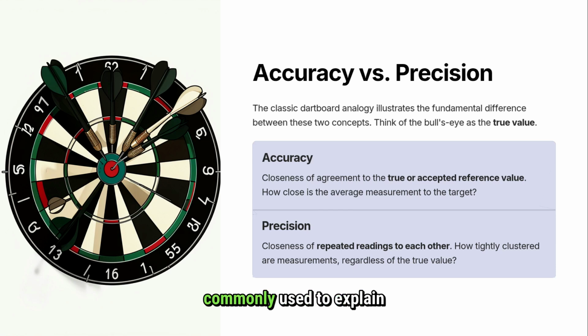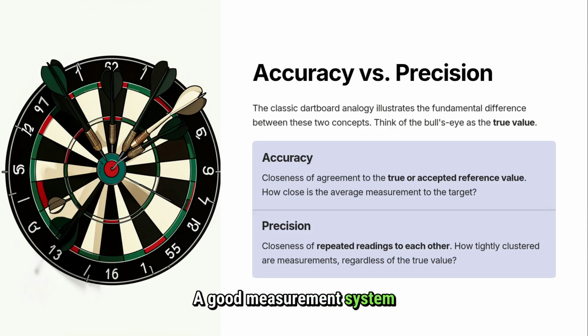The dartboard example is commonly used to explain the difference between accuracy and precision in a measurement system. Accuracy refers to how close a measurement is to the true value or target. A measurement system is considered accurate when the average of repeated measurements is very close to the actual value. On the dartboard, accuracy is represented by how close the darts land to the bullseye. Precision refers to how close repeated measurements are to each other, regardless of whether they are close to the target. A measurement system is considered precise when repeated measurements produce consistent results with very little variation. On the dartboard, precision is represented by how tightly the darts are grouped together.